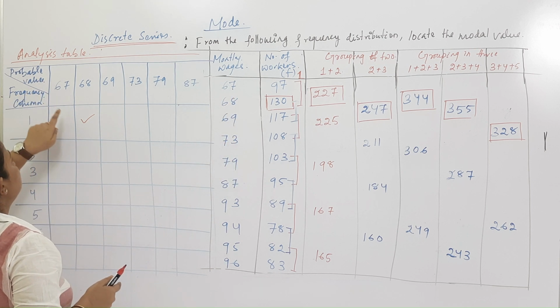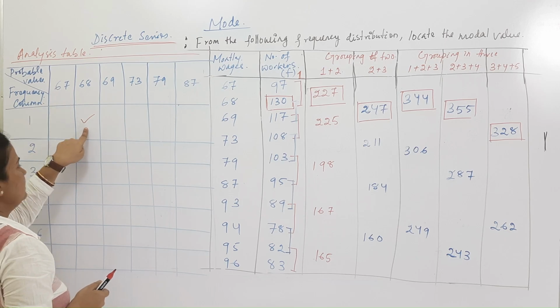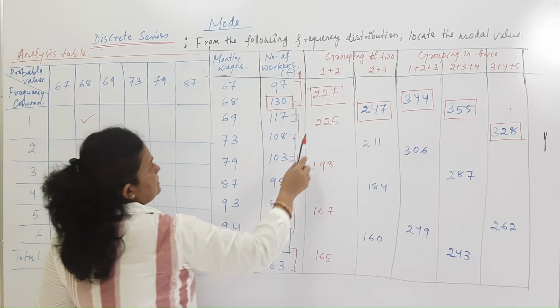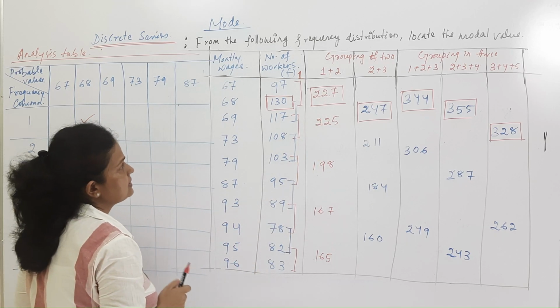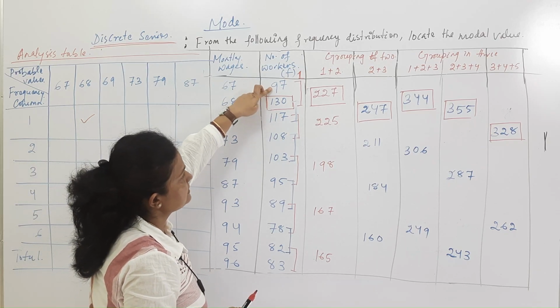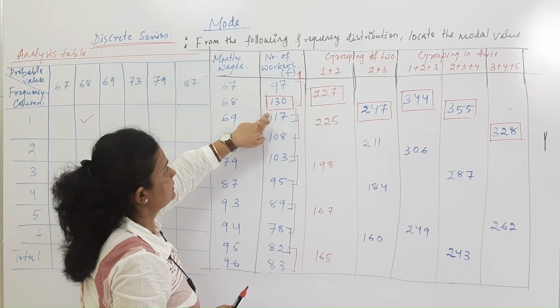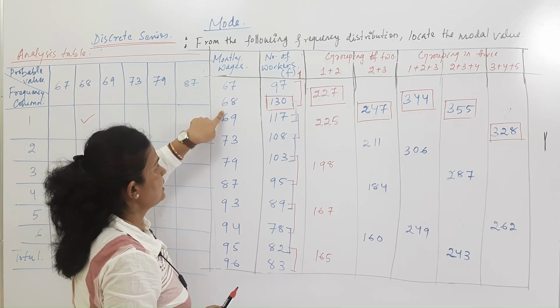Okay, so against 68, we can put a tick mark like this. See the second table. 227 is coming. How are we getting 227? We are getting it by adding 97 plus 130, against 67 and 68.